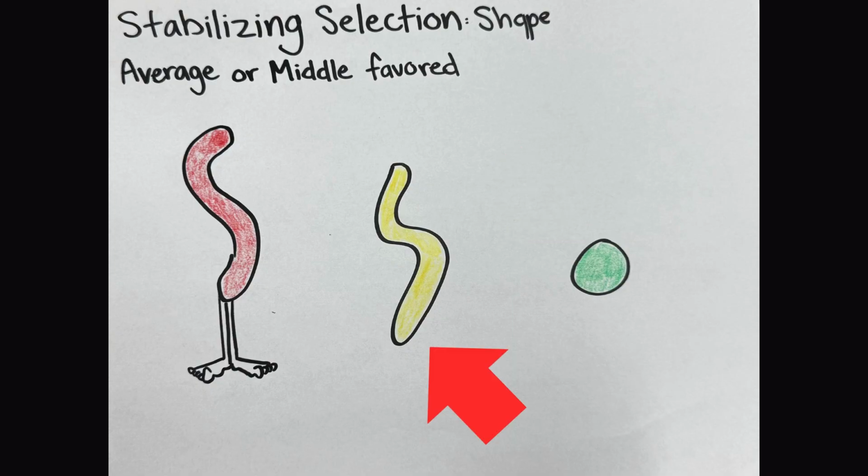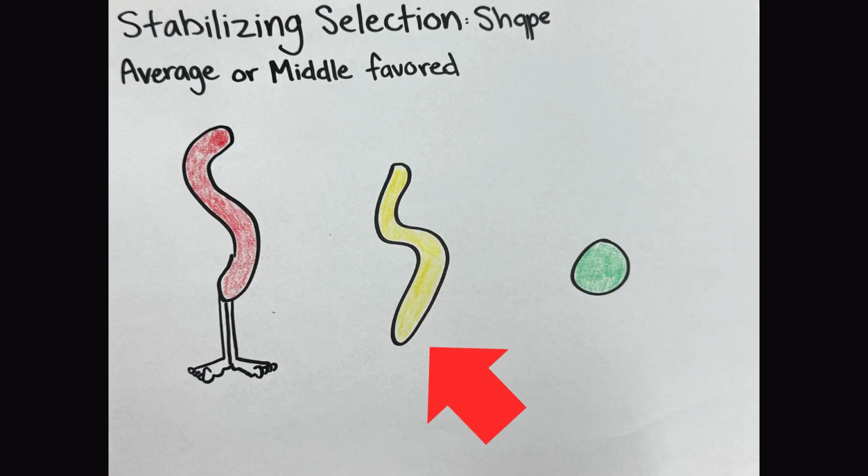Median, regular gummy worm. The regular-sized, legless gummy worm presents the ideal balance. It's easily graspable and provides a satisfying size for consumption. This just-right characteristic makes it the most fit in this environment of human preference.